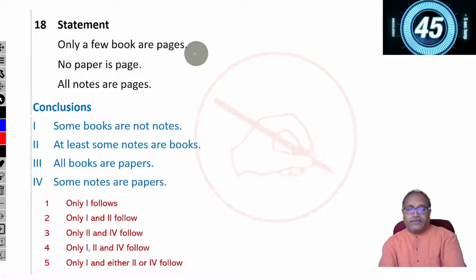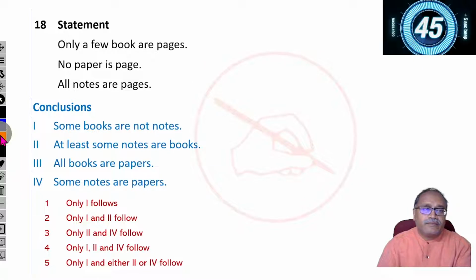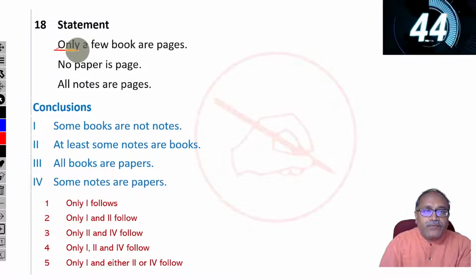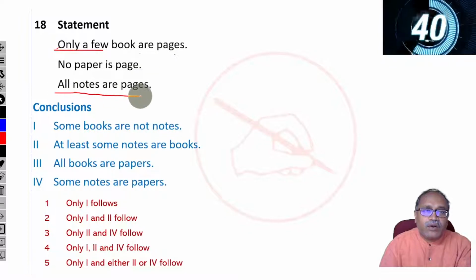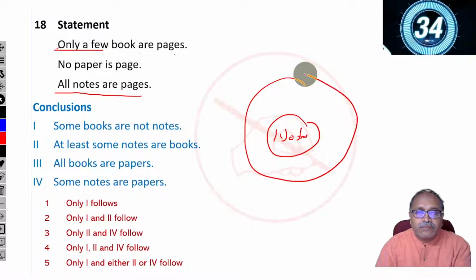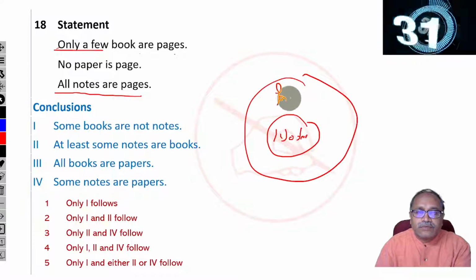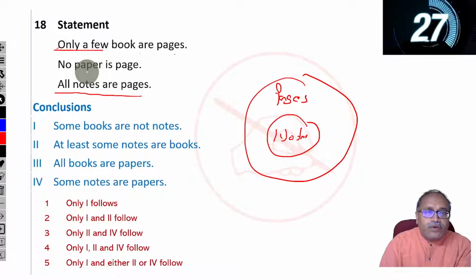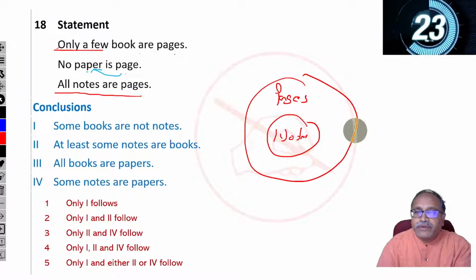Okay. Next is this. For you, I start the time. 2 more questions are left. Only a few books are pages. First, write down this diagram. All notes are pages. Hope you are understanding this part. And no paper is page is the same as no page is paper.